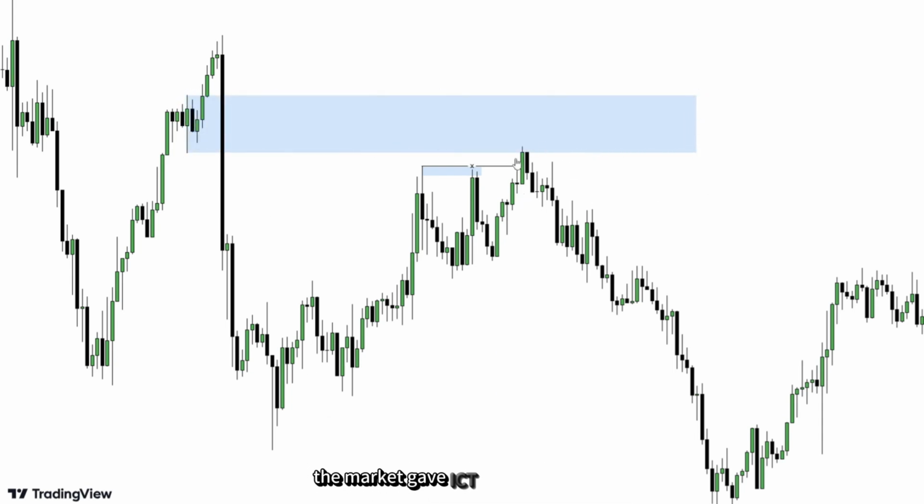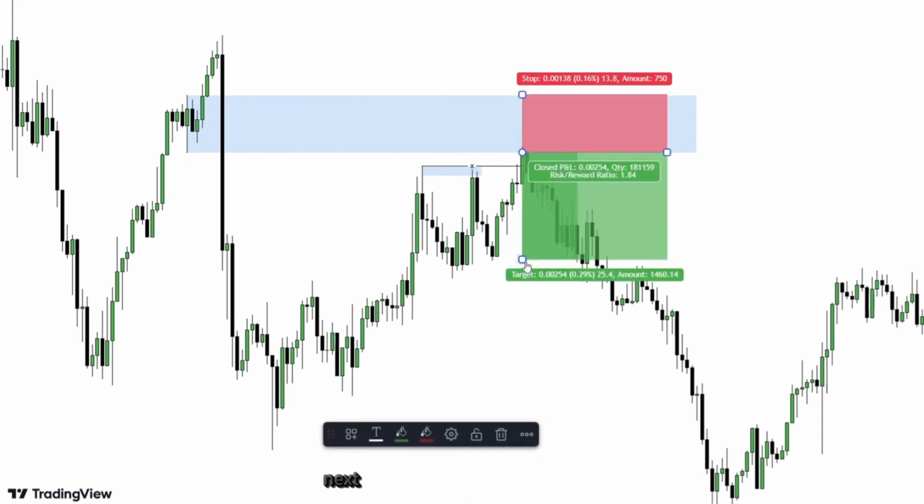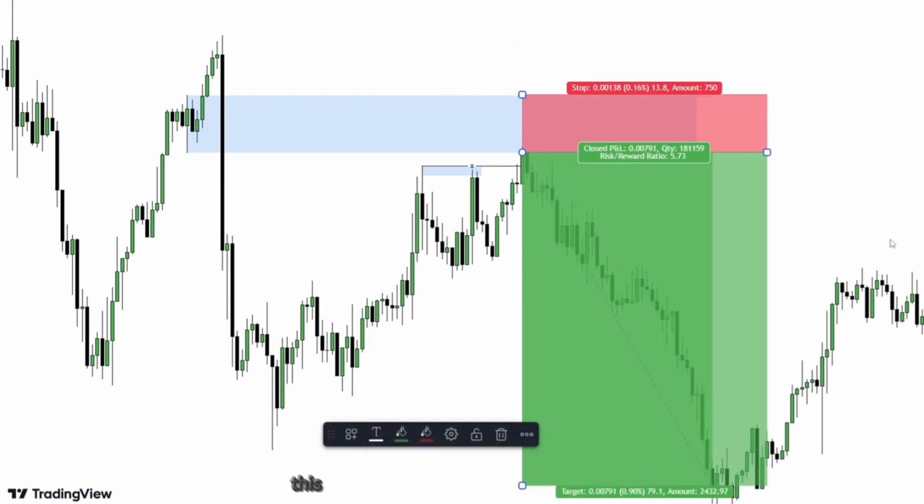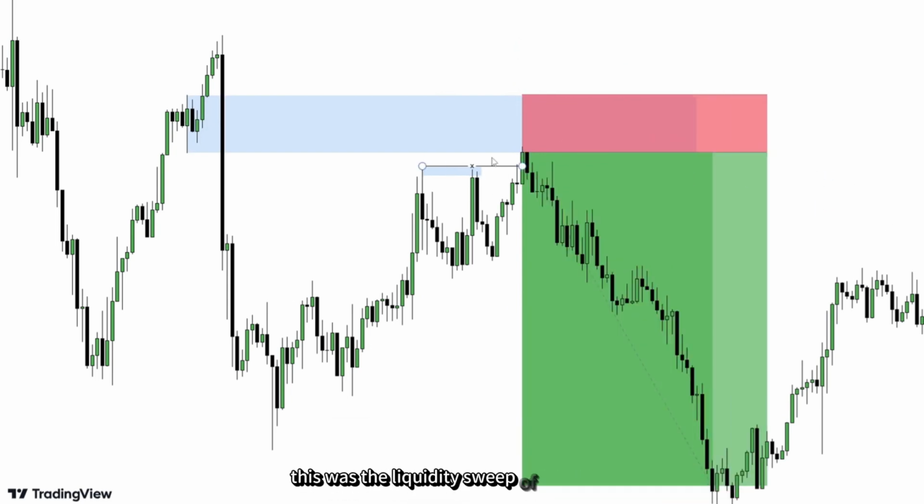The market gave ICT traders an entry, and it ate up the retailer's stop loss who sold here. Next, you can see the market move. This was the liquidity sweep of equal highs. These were not proper equal highs, but relative equal highs. Proper equal highs are also violated in the same way, and their liquidity is swept the same way.